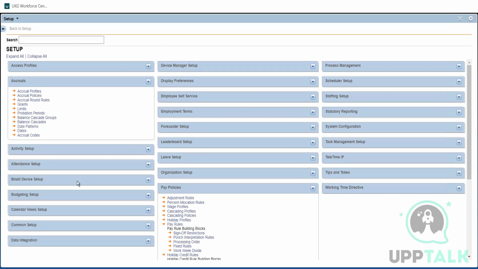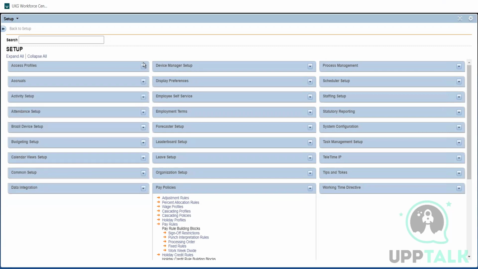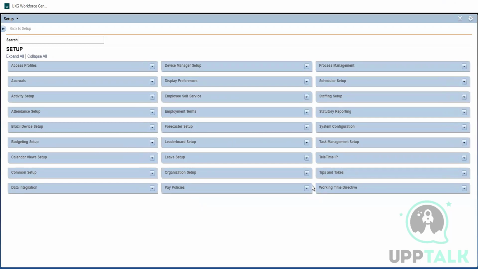For the rest of the 20 or 25 sessions we have, I'll take you through other modules like access profiles, which is at the top. Then we will touch on the common setup. Then I'll take you through, where is it? One second. Organization setup, at the bottom. No, here. Organization setup. Then system configuration. And reporting is separate. It will take 1 day. I'll take it as a separate one.